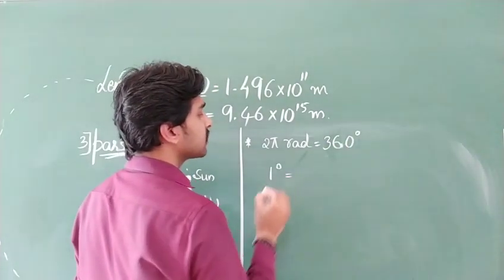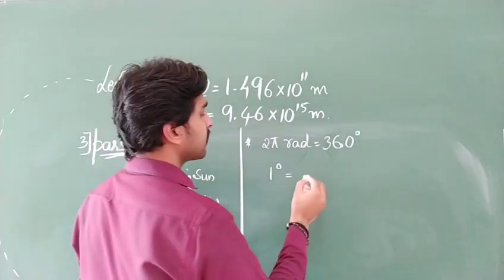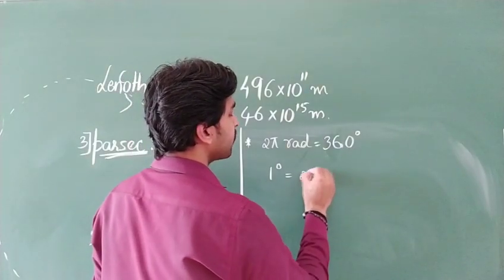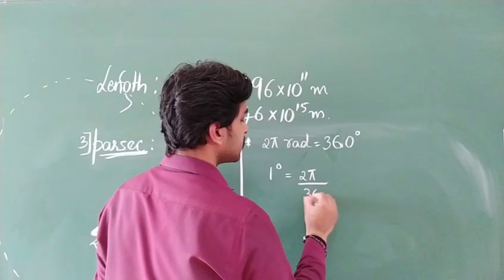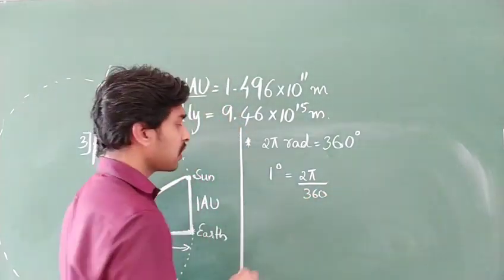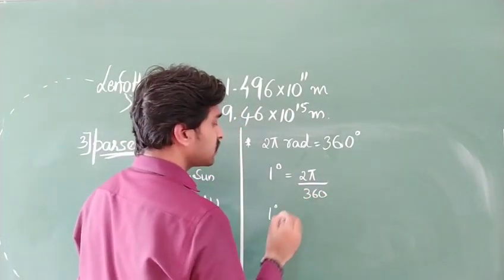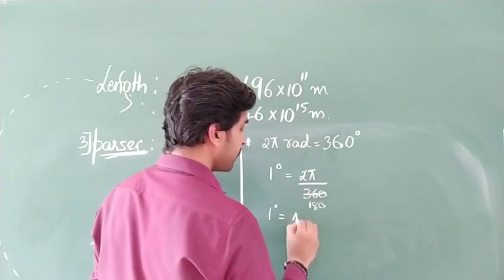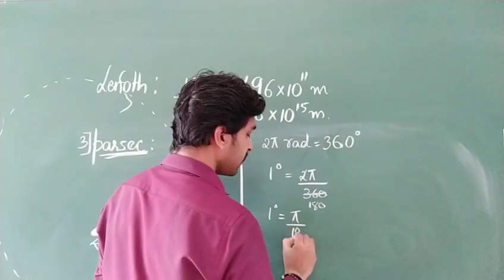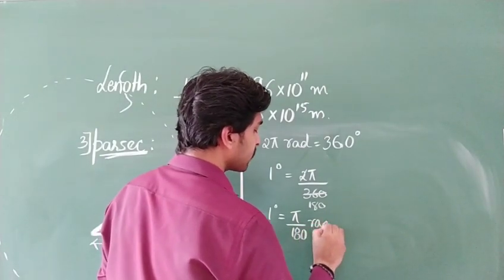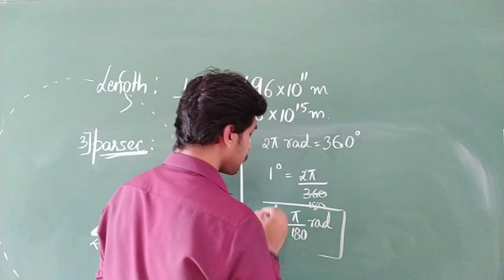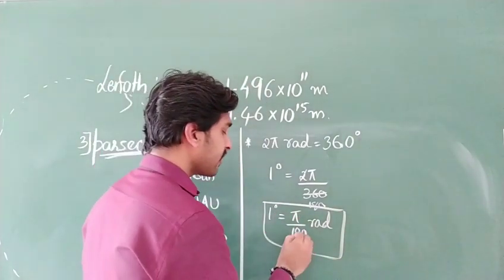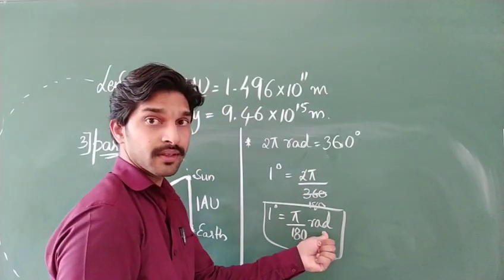So from this conversion, for 1 degree, what value am I going to get here? 1 degree is equal to 2 pi divided by 360, or if you cancel it out, pi divided by 180 radian. Clear?